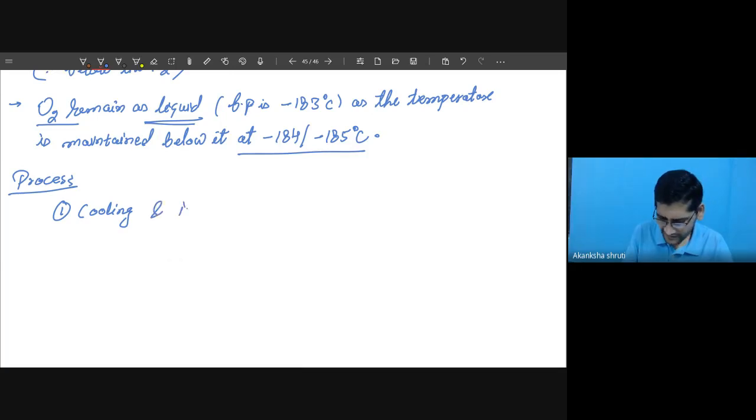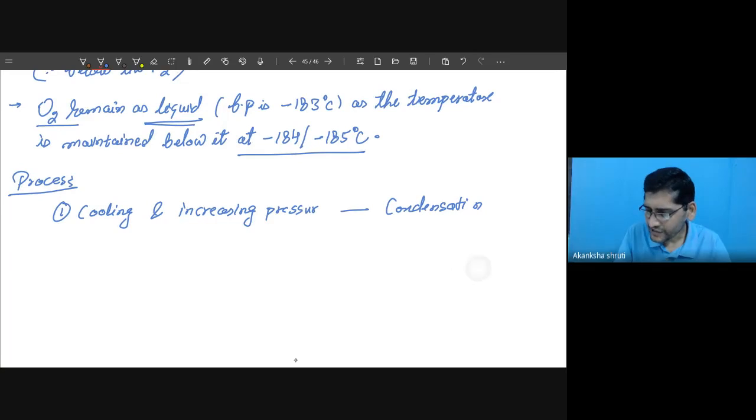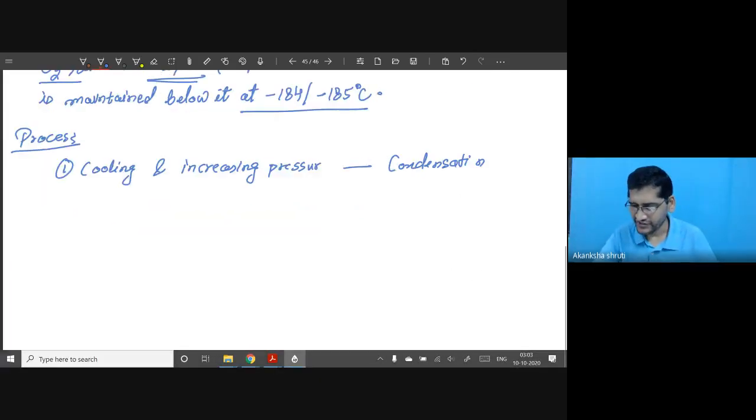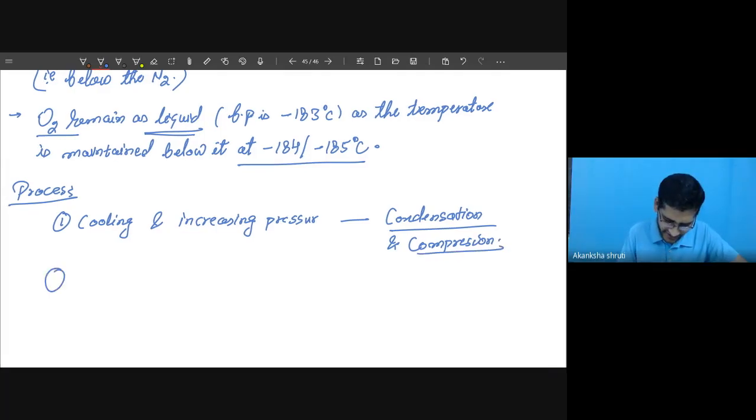In terms of heat, it is simply called condensation, and in terms of pressure, it is also called compression. After that, there is expansion, meaning there is basically separation, then there is expansion.